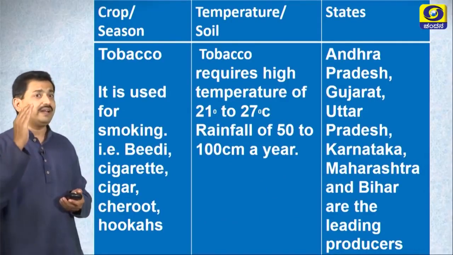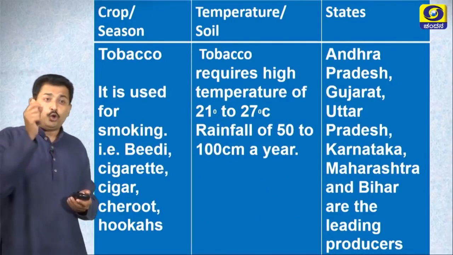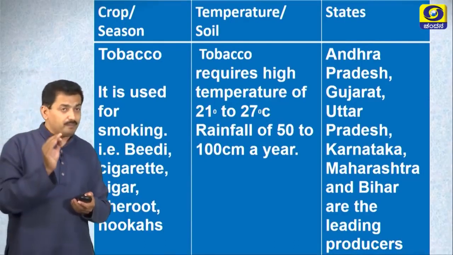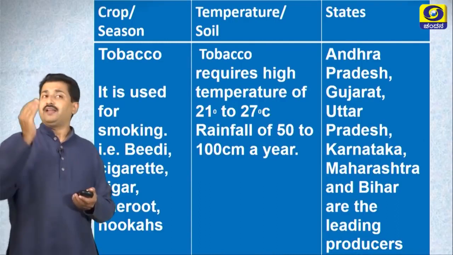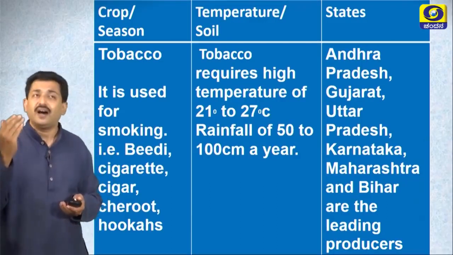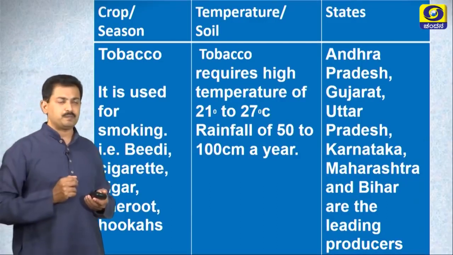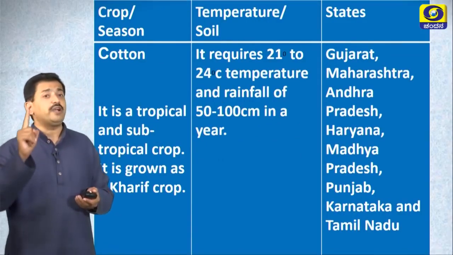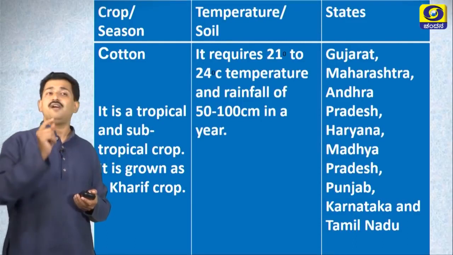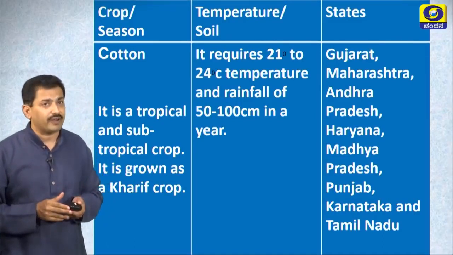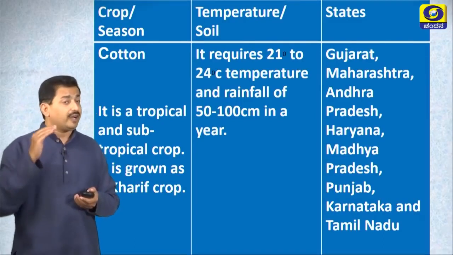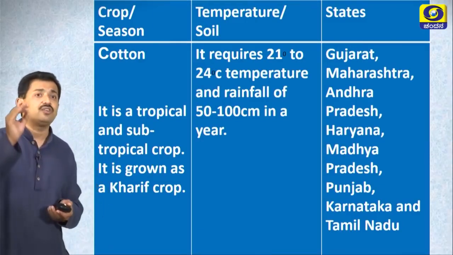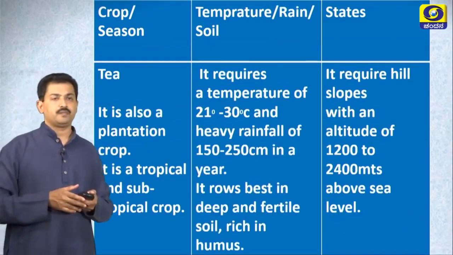Let us go to the next topic, tobacco. Tobacco requires 21 to 27 degrees Celsius of temperature to cultivate. Rainfall of about 50 to 100 centimeters a year. Right? Cotton. Cotton requires 21 to 24 degrees Celsius of temperature and 50 to 100 centimeters of rainfall. Right? And it is a tropical and subtropical crop. It is grown as kharif crop.